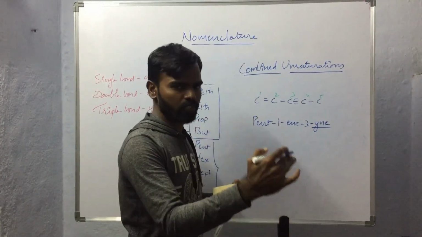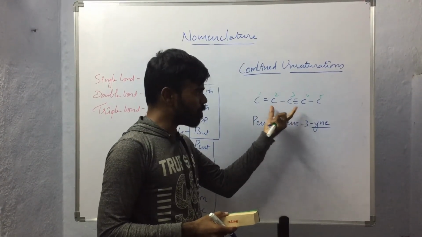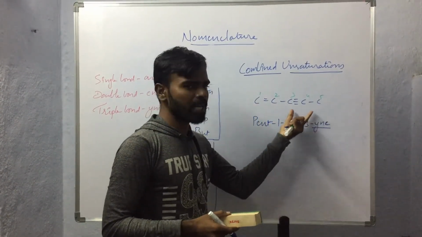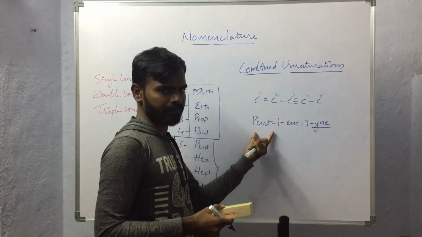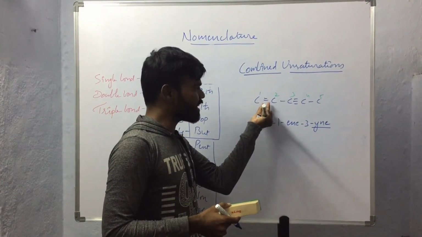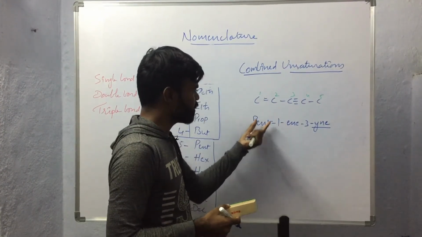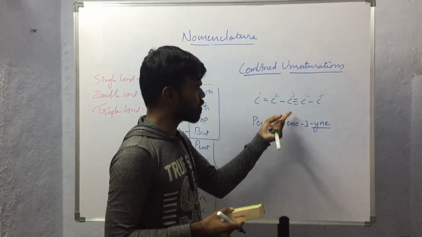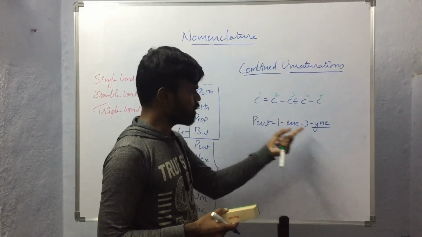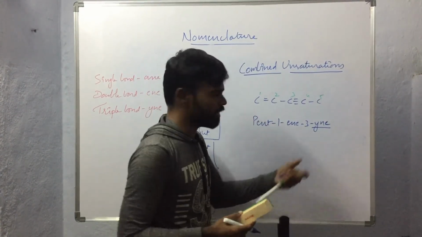So here the suffix will be for the maximum unsaturation. The more unsaturation will be the suffix, and the parent name of the compound, that means how many carbon atoms are present, this parent name will be the prefix, and the lower unsaturation will come in between. Okay, so here on the first carbon atom double bond is present, on the third carbon atom triple bond is present. So the name of the compound will be pent-1-ene-3-yne.